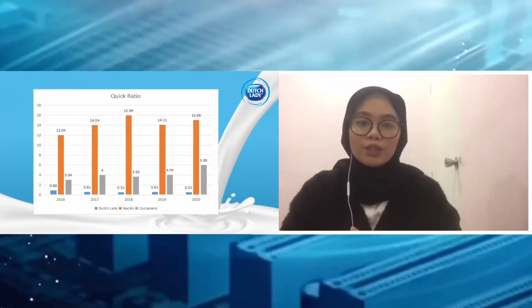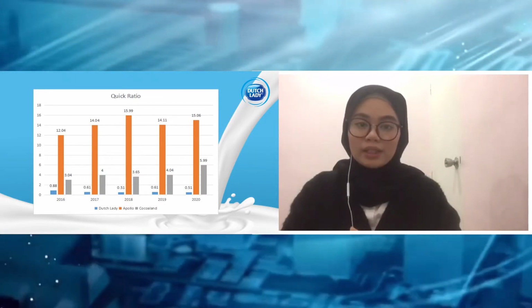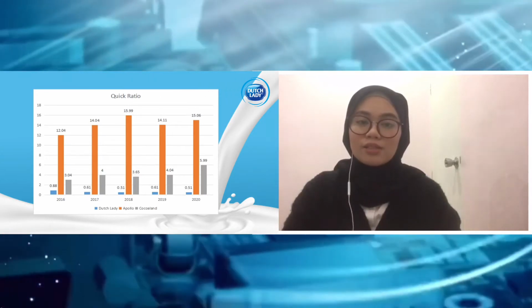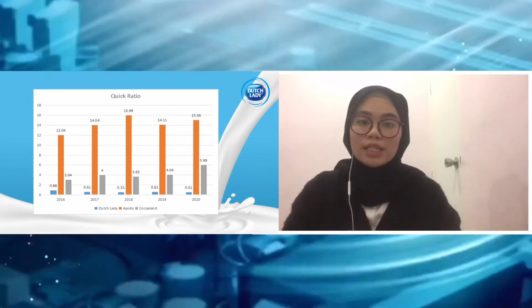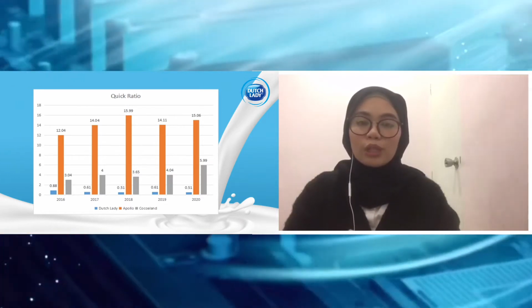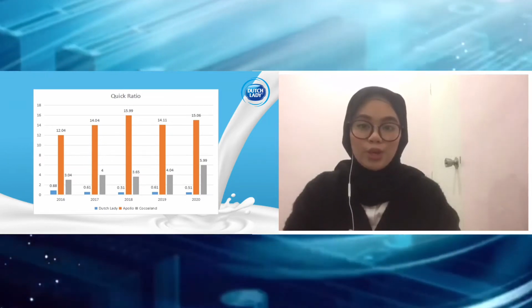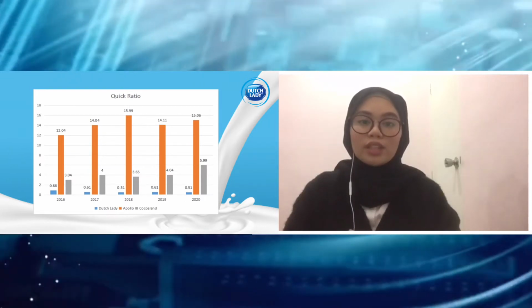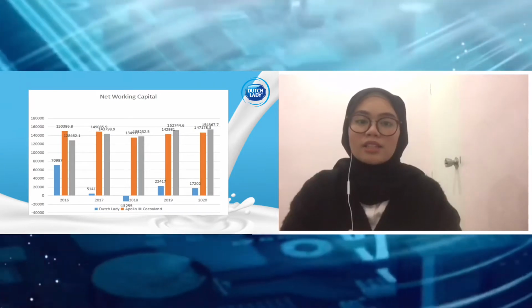For quick ratio, the higher the ratio is the better, and for Dutch Lady, the highest was recorded in 2016, which is 0.88 times, and the lowest is recorded in 2018 and 2020, which is 0.51 times. Next is net working capital.